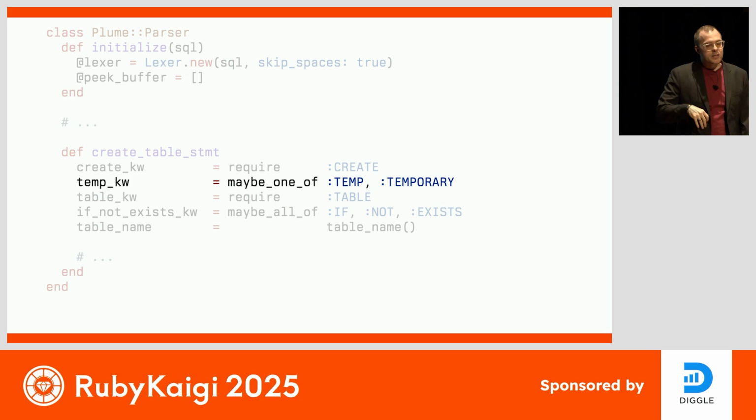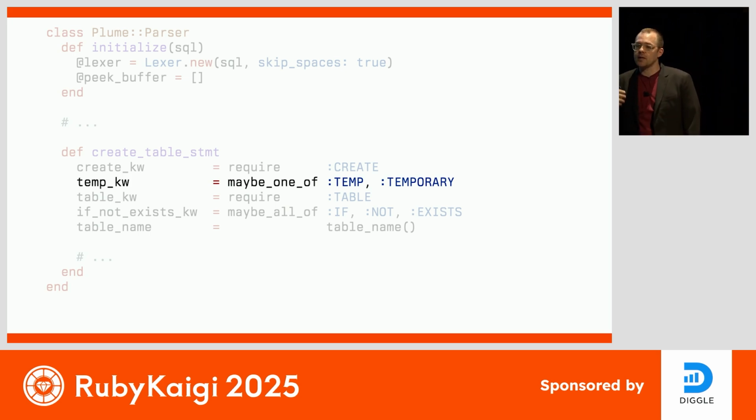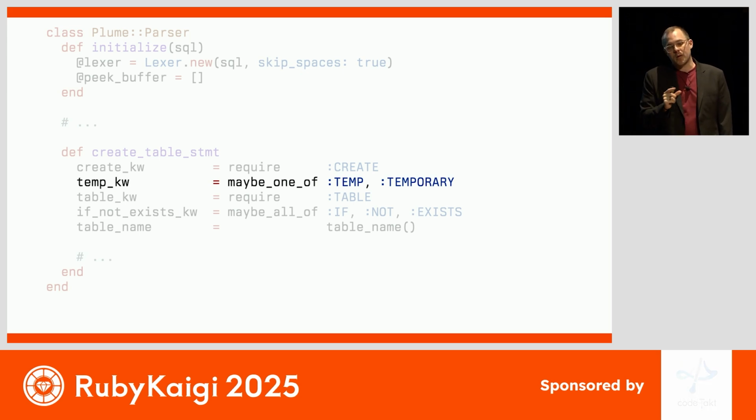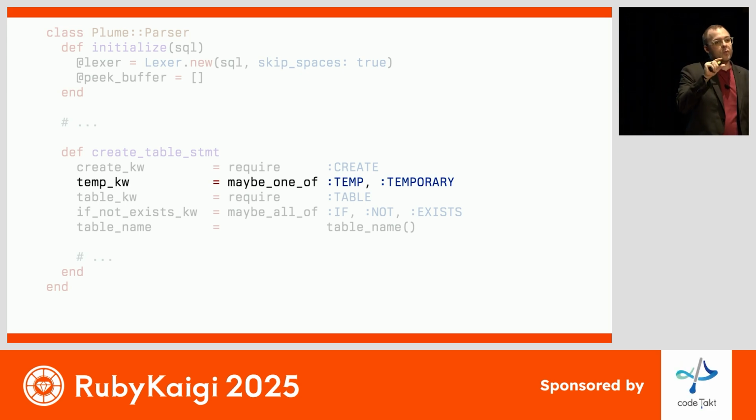The grammar next says that we might or might not have either the temp token or the temporary token. That is why we use the maybe one of helper to say maybe we'll have a token, maybe not. And if we do, it'll be one of temp or temporary. So if either of those tokens are the current token, we consume them. If not, we just return nil and everything's okay.